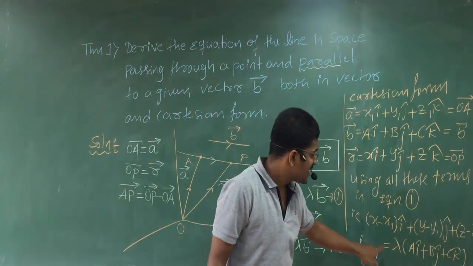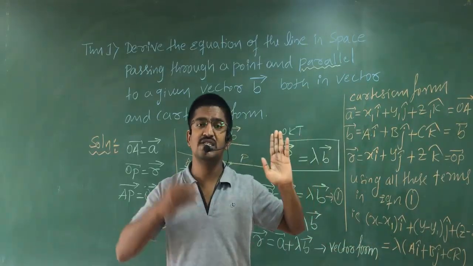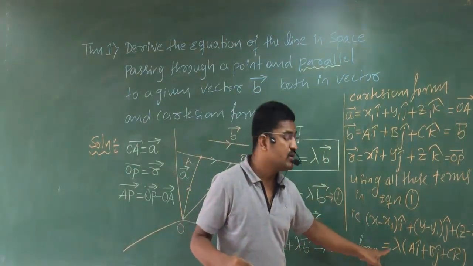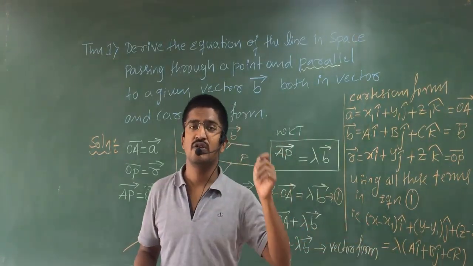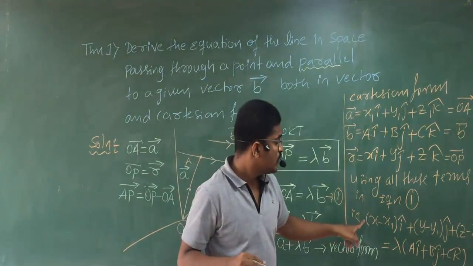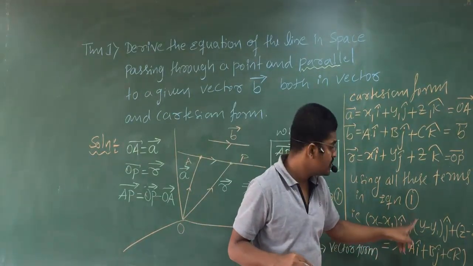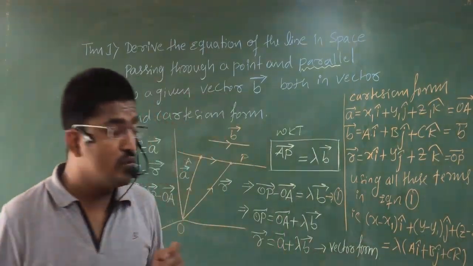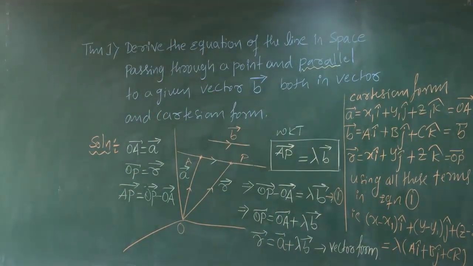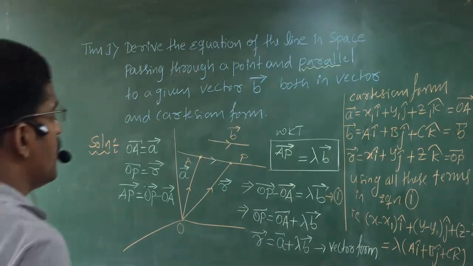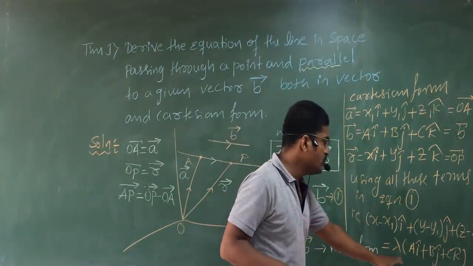Further, if two vectors are equal, LHS is equal to RHS. Left hand side is equal to right hand side. On both sides you have two vectors. One is x minus x1 i cap plus y minus y1 j cap plus z minus z1 k cap, equal to lambda times a i cap plus b j cap plus c k cap. Clear? So here you have two vectors.